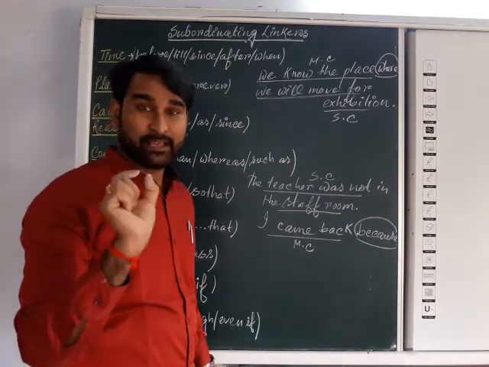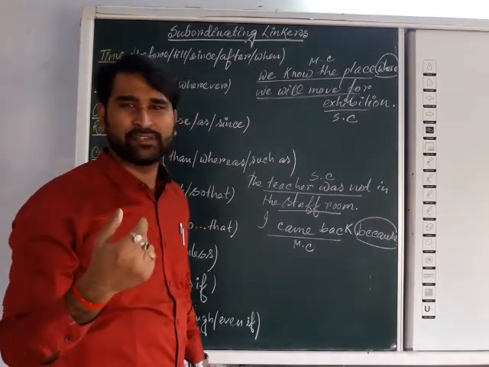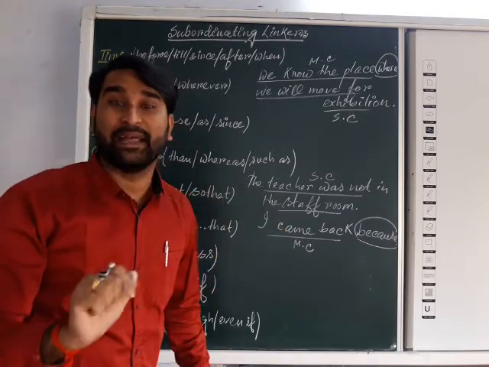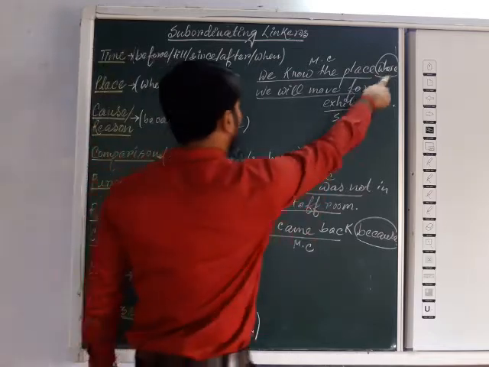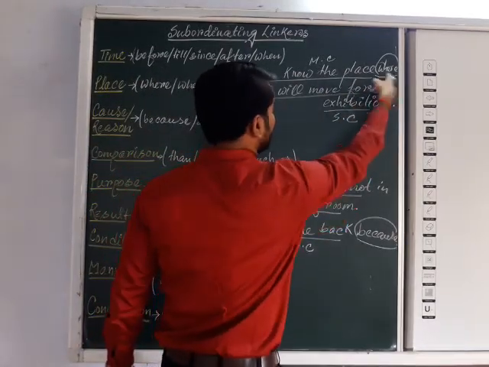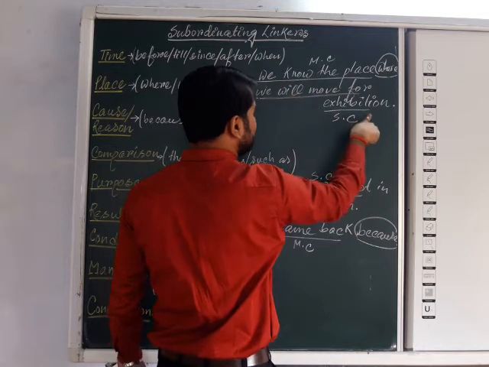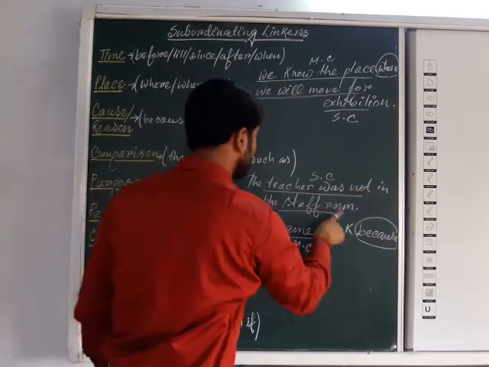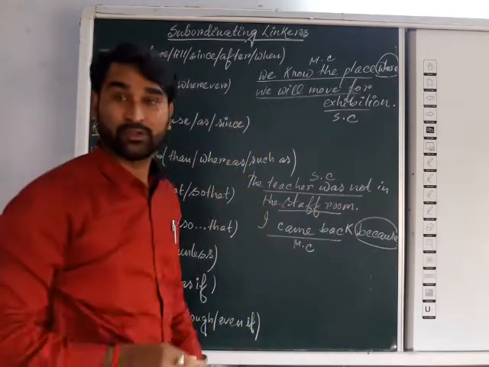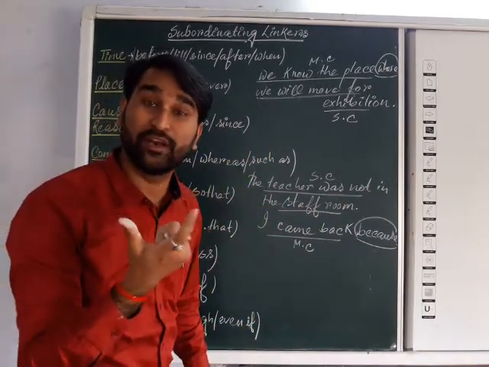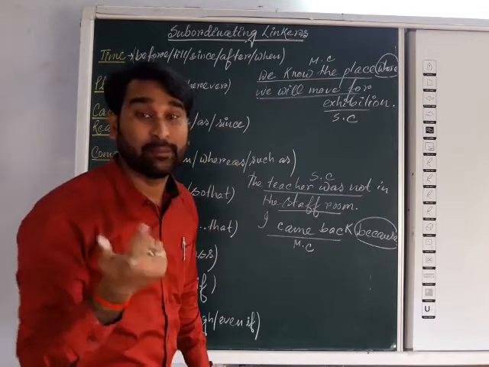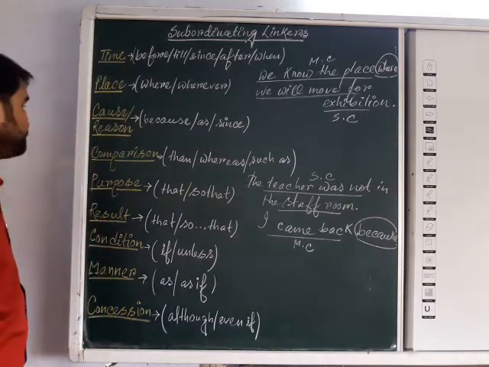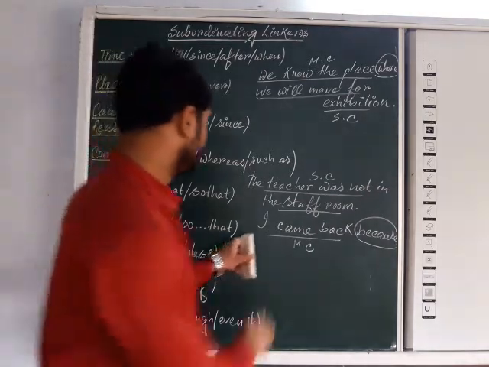Mind it, here you may face some confusion: sir, which will be the subordinate clause? Mind it, the part to which the linker is added will be the subordinate clause. Just like here, where we will move for exhibition. The linker where is attached with that part, so that is the subordinate clause. The subordinate clause means it is a dependent clause. It is fully dependent on the previous part, the main clause. So that is the linker of reason.